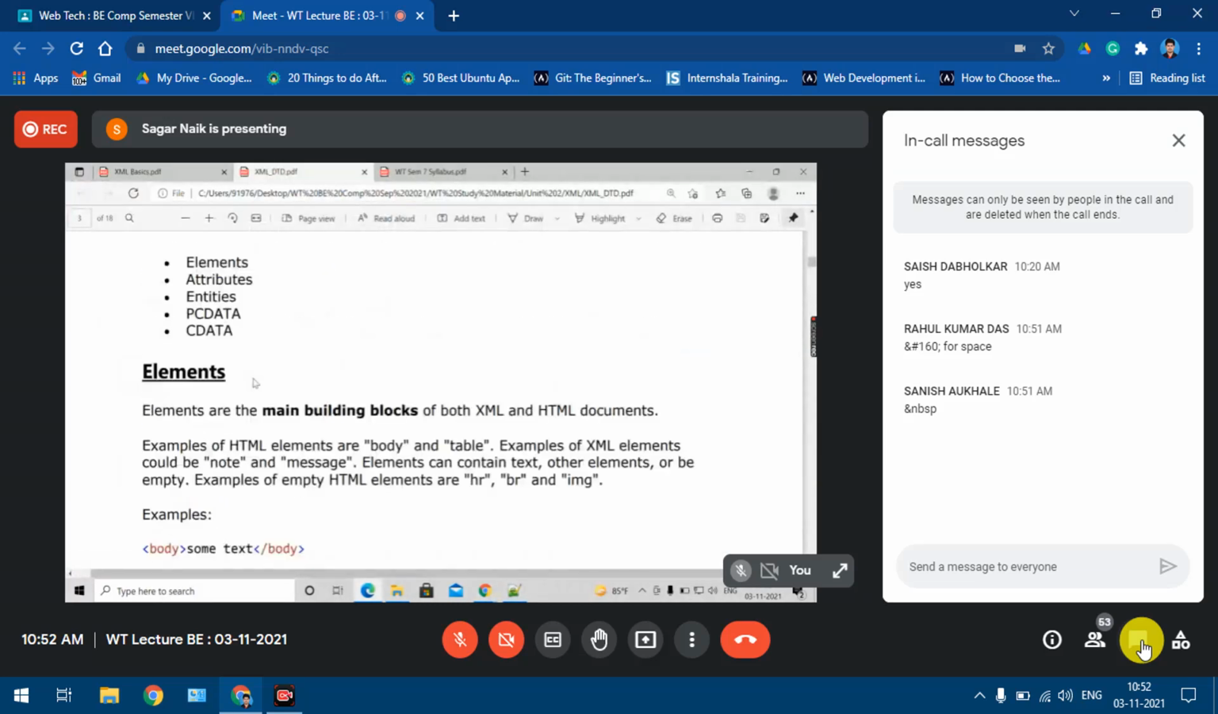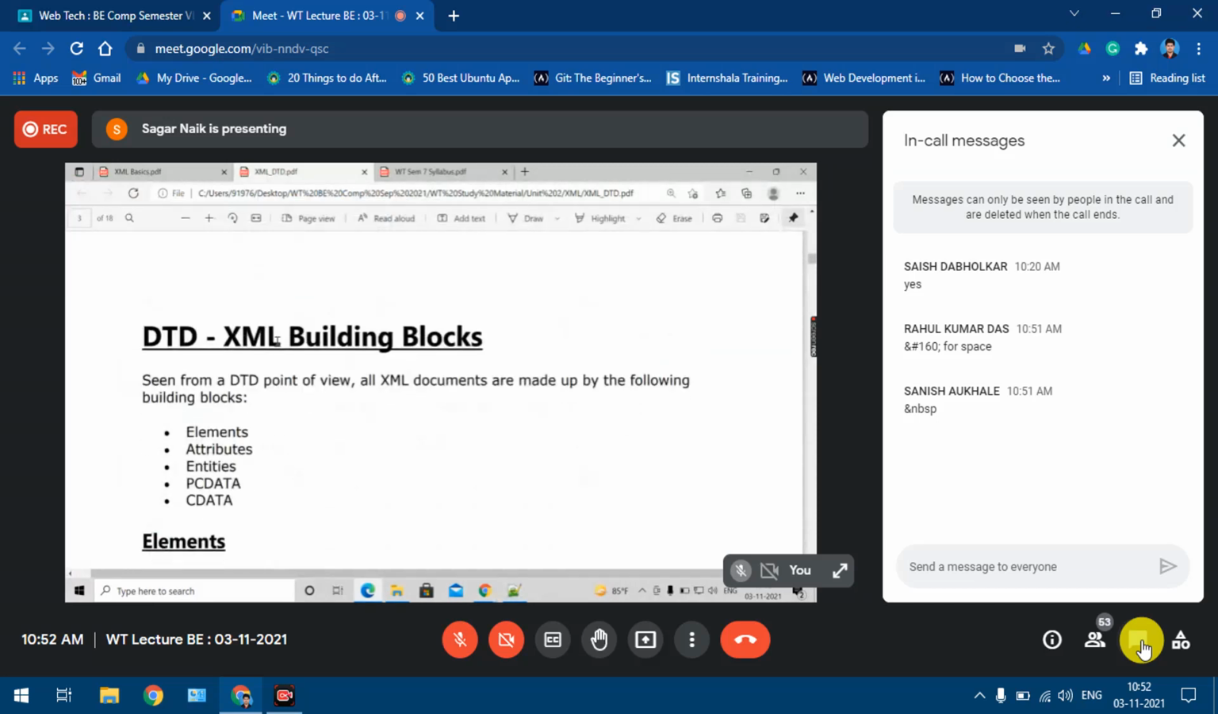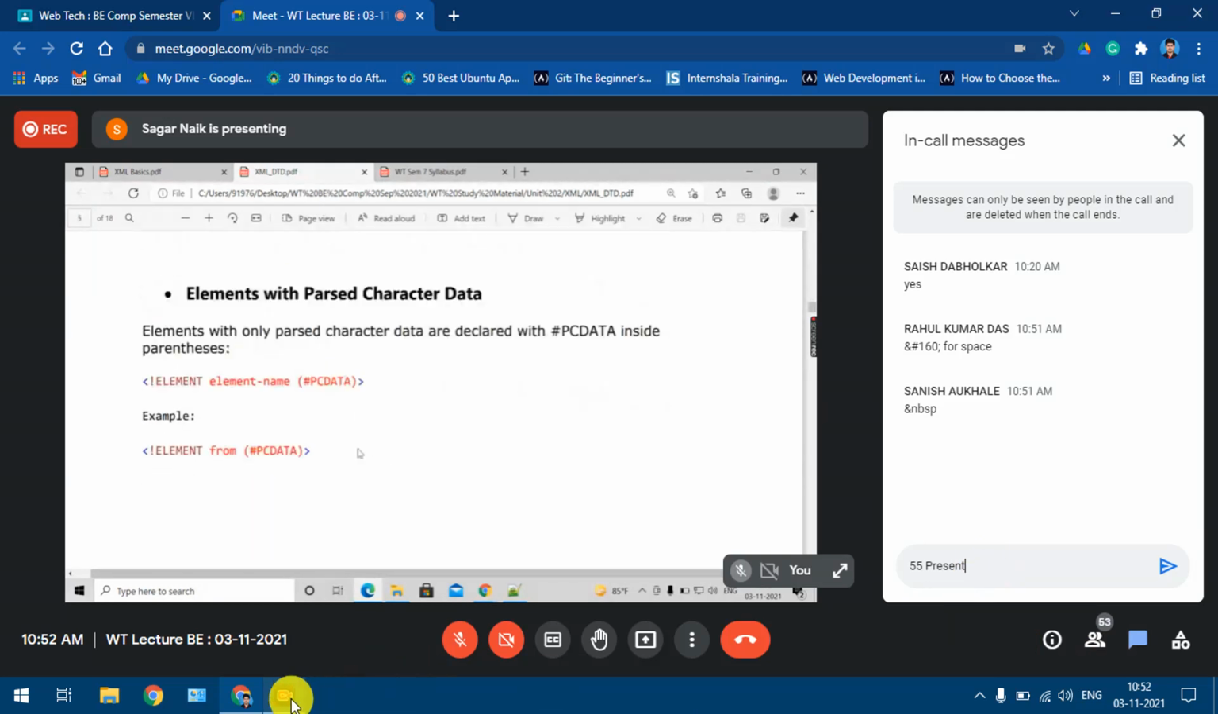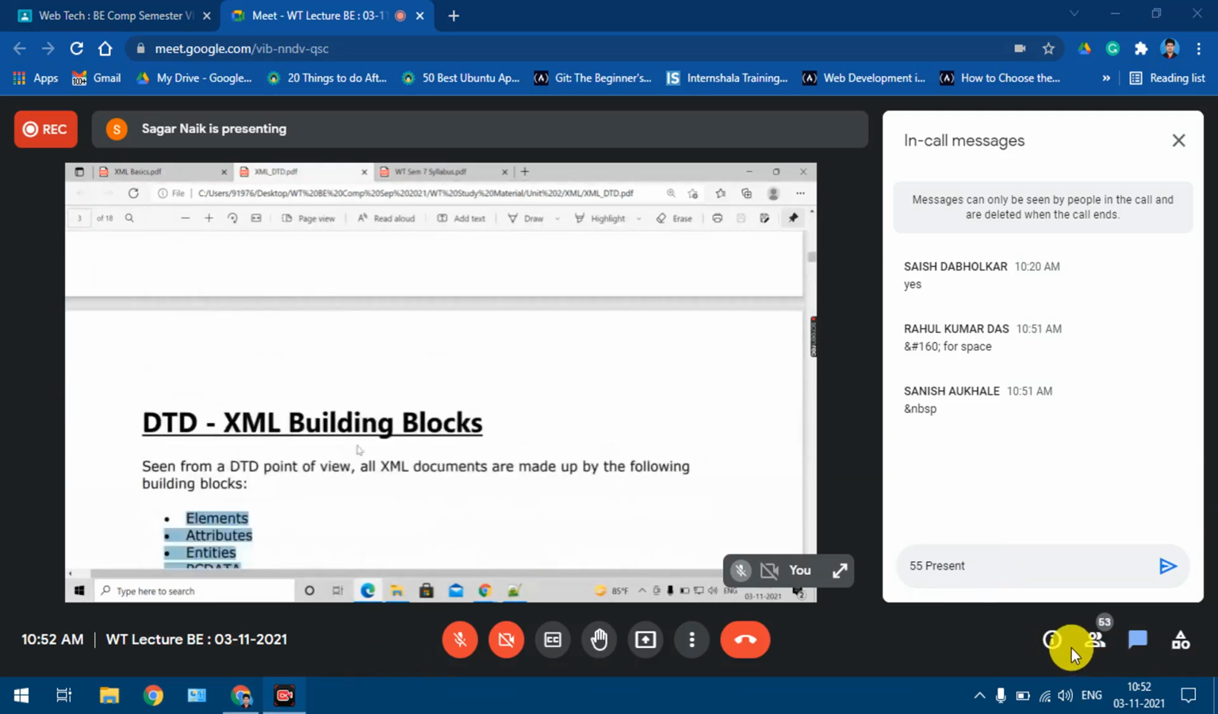If you get this question in the exam, building blocks of XML, each of these things we are explaining in detail. It is a typical 7 to 8 marks question. Understood? Each of these things we'll have to learn in detail now.